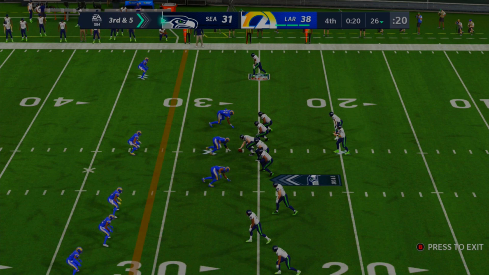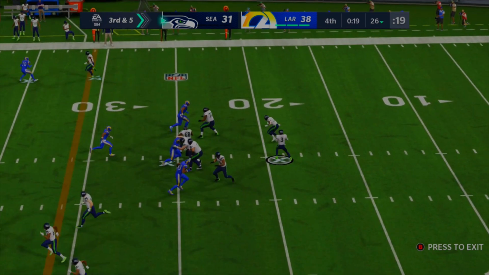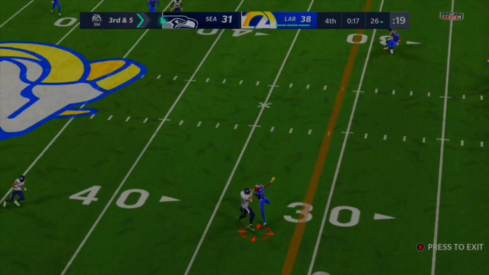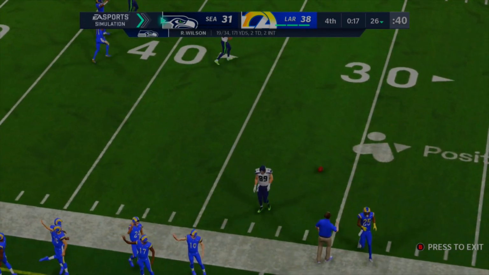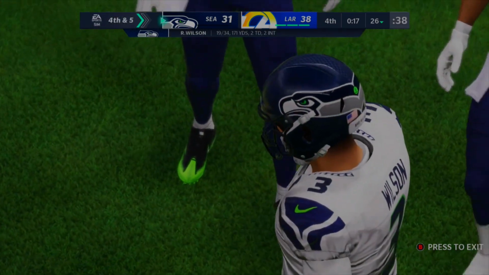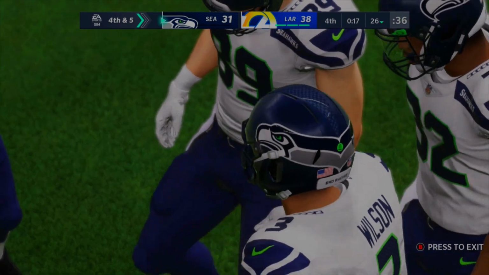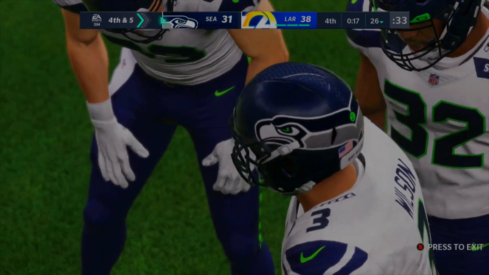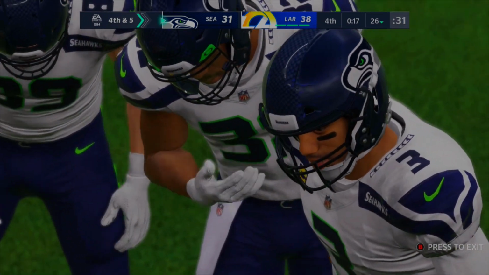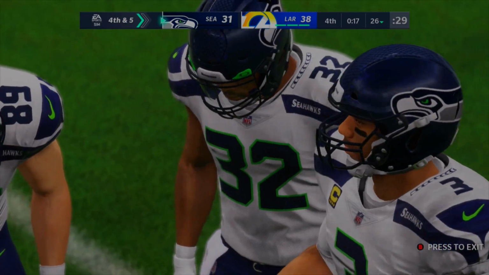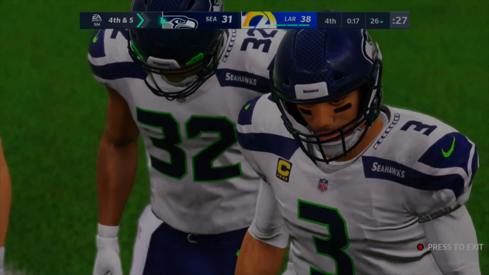Let's see if the Seahawks can get this ball downfield with the pass this time instead of Russell trying to scramble. And they will try to pass this time. And this will be knocked out by the defense of the Rams. And there you go. It's 4th down and 5 now. It stops the clock. 17 seconds left. Big defensive play right there. And now they're forced to 4th down in their own territory at the 26-yard line. So let's see if the Rams can make one more stop and head to the Final Four once again.